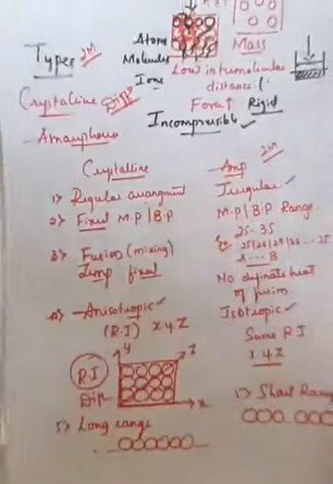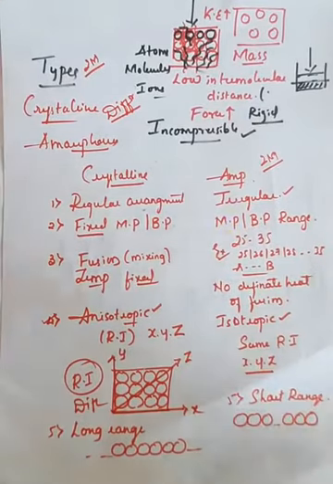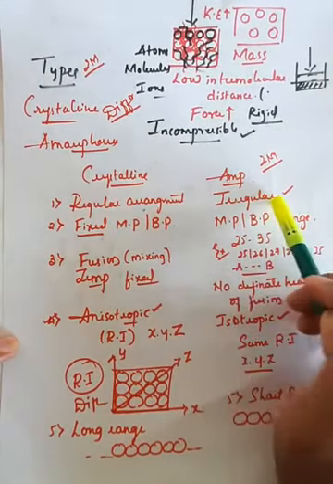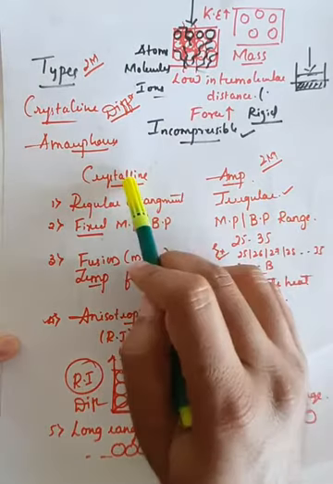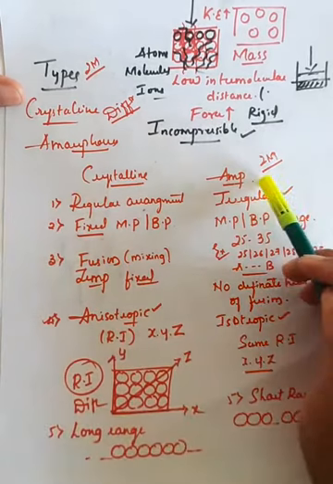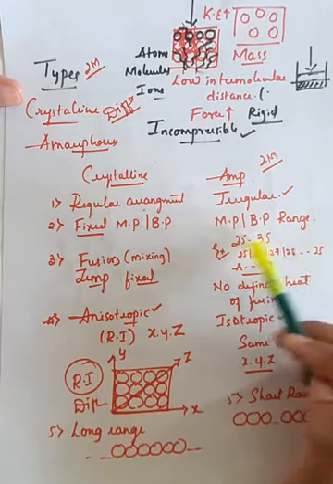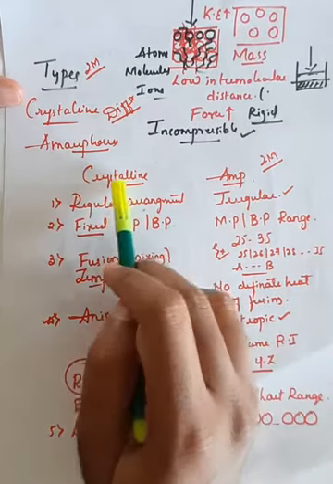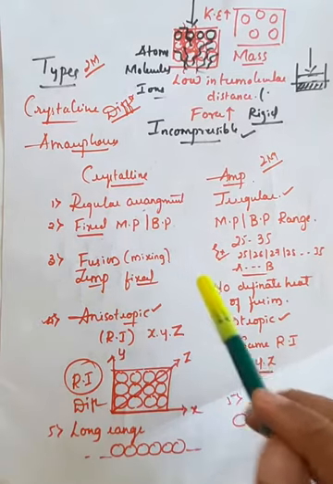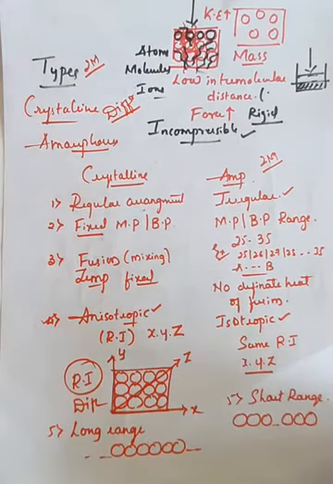So we have mentioned here, once again we will see that one. So in case of crystalline, what happens? There is a regular arrangement. In case of amorphous, it is an irregular arrangement. In case of crystalline, it is having the fixed melting as well as boiling point, but in amorphous, the melting point and boiling point will be within a range. And in case of crystalline, there is a definite heat of fusion. Heat of fusion means the energy required for melting. So that will be exactly the same value.